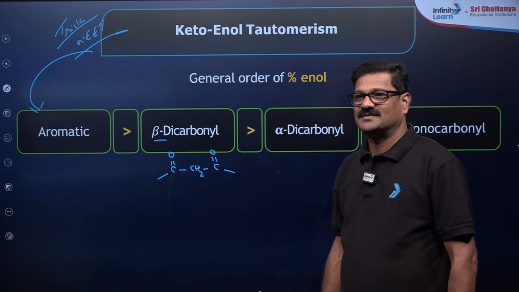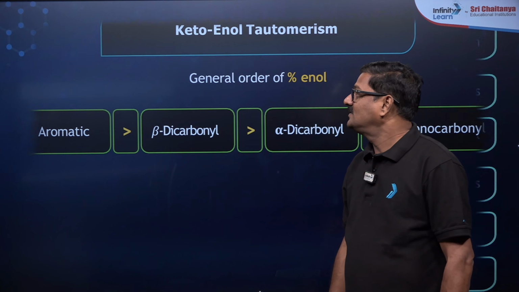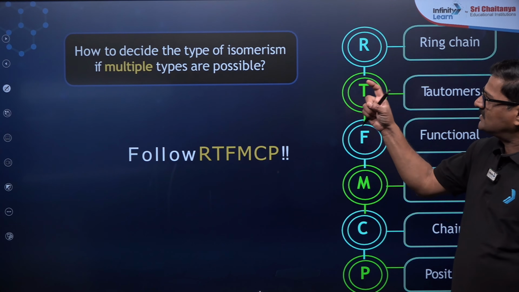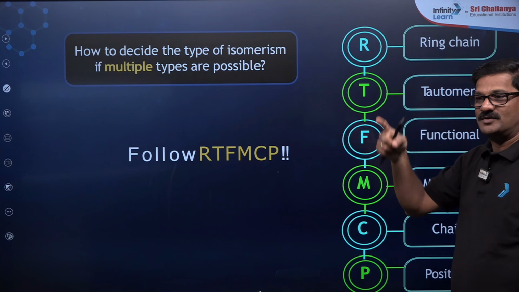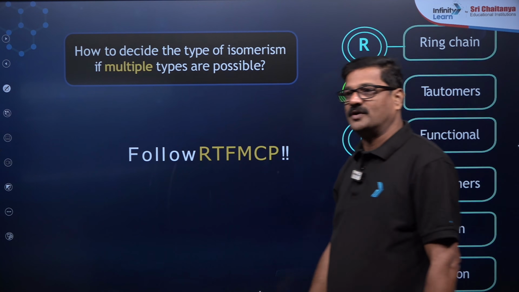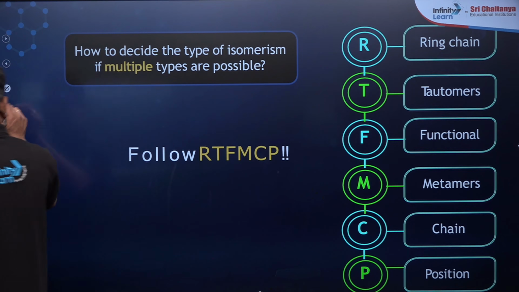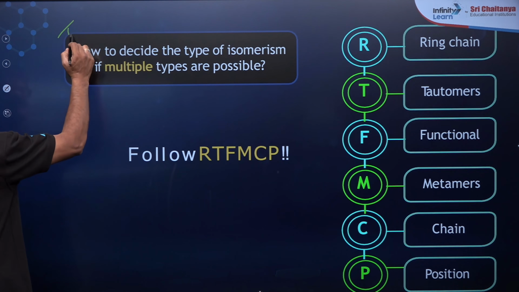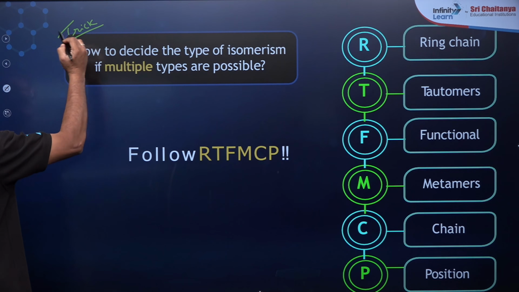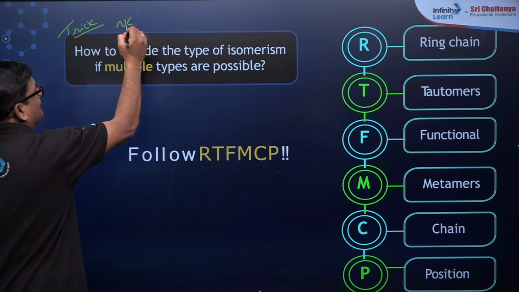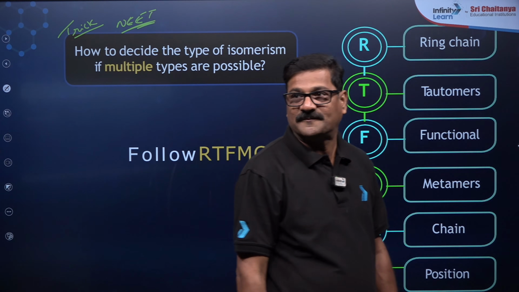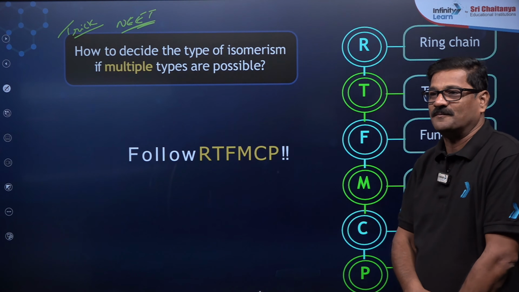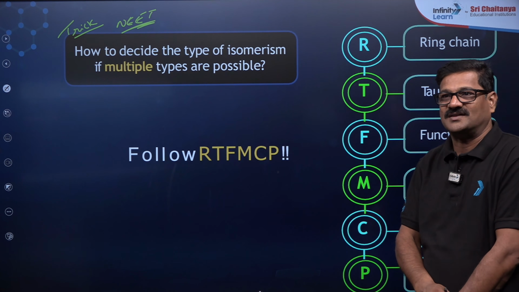That's good. Perfect. Now, talking about how to decide the type of isomerism if multiple types are possible. It's a super important thing. Again it is a trick. What will we discuss in today's session? It is a quick and fast track strategy for the NEET examination today. Okay, isomerism fast track strategy.